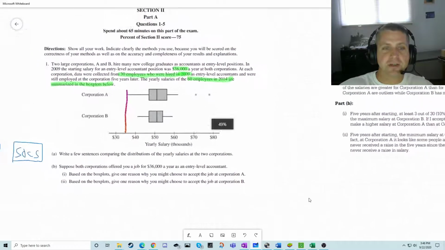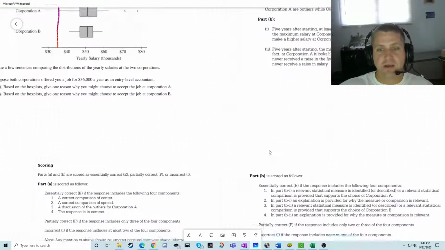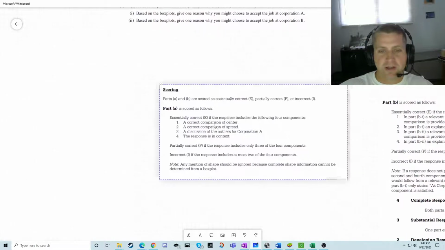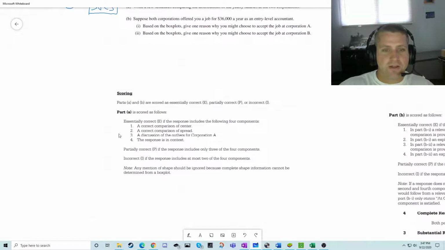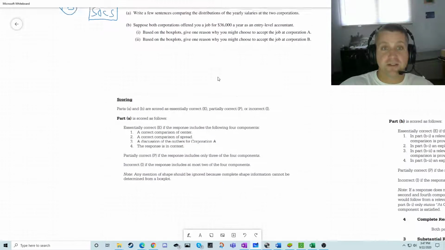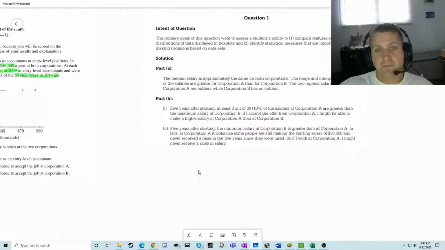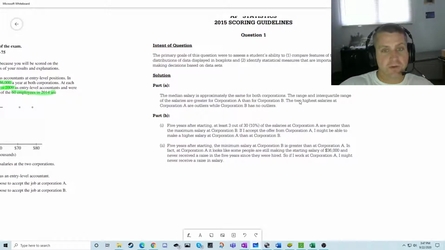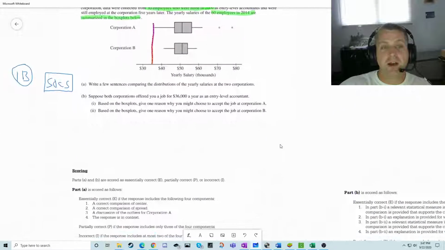Okay, the last thing I'm going to talk about is how they're scoring this. So scoring Part A, the SOCS. They include the 4 components: center, spread, outliers, and in context. That's really, really important. You have to talk about the corporations. You have to talk about salary. You need to know what we're talking about.